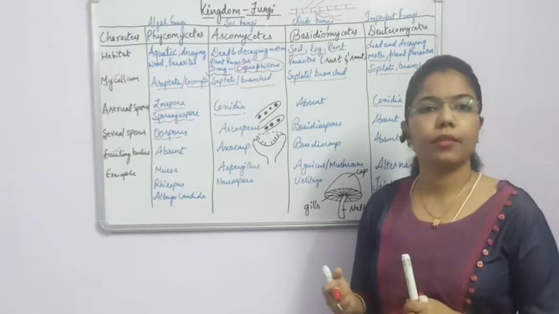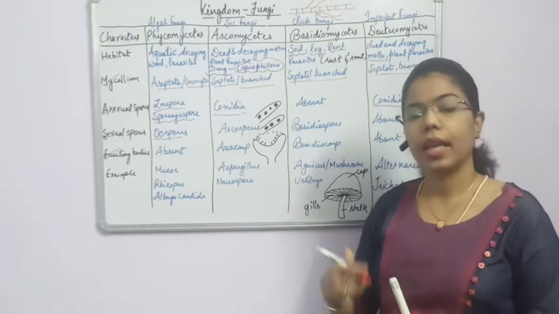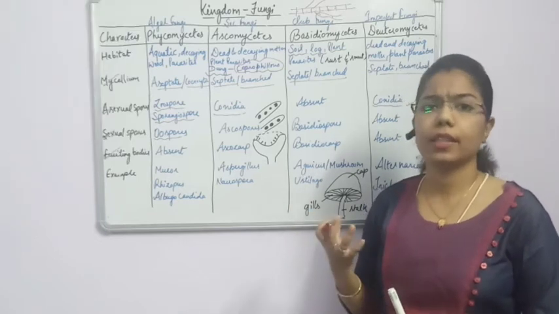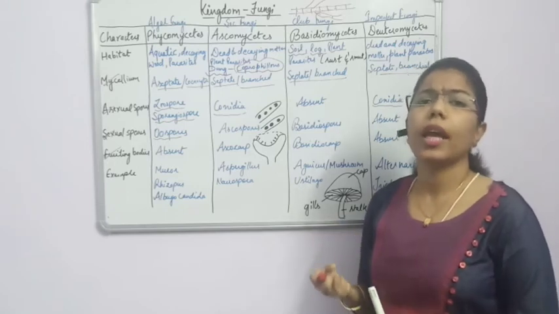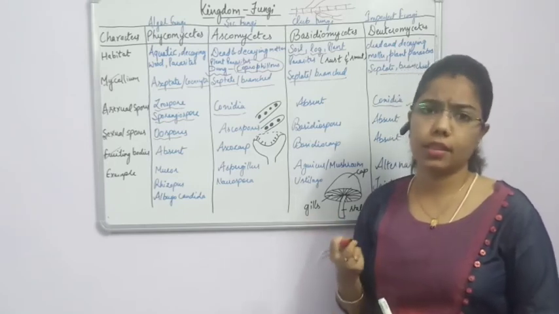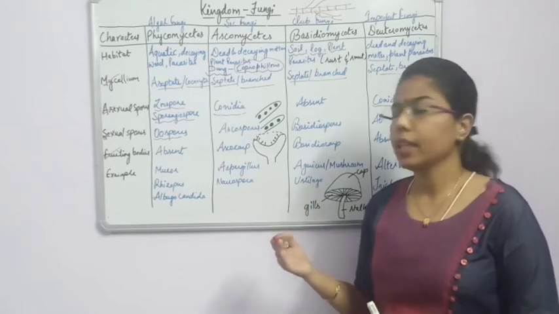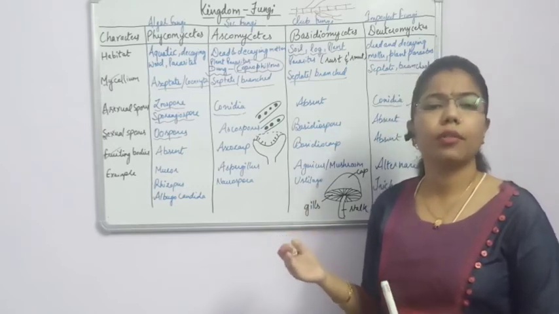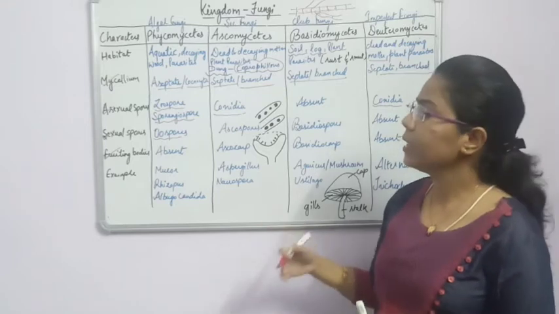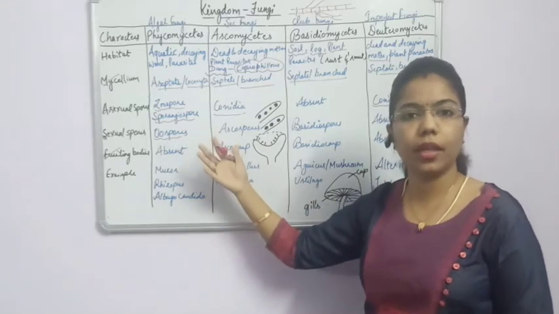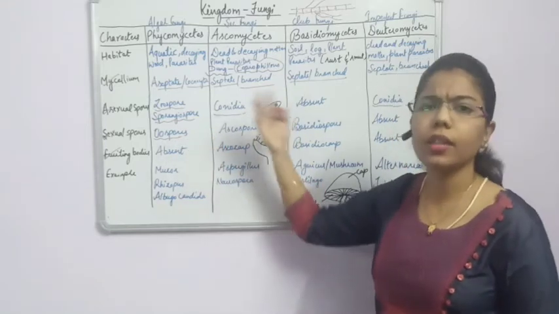Due to this, there will be plasmogamy as well as karyogamy, and there is production of zygote. This zygote, as it is diploid in nature, will undergo meiosis, and due to this meiosis it will form haploid spores, and these haploid spores will germinate and form another fungus.